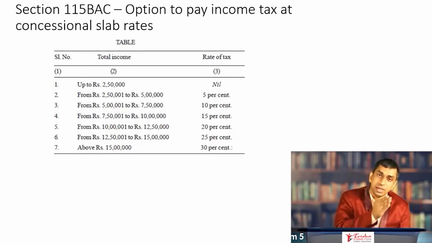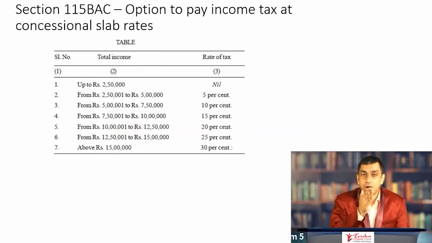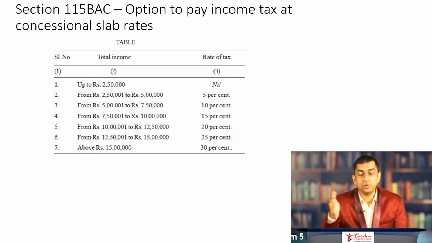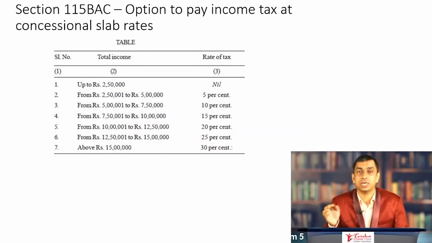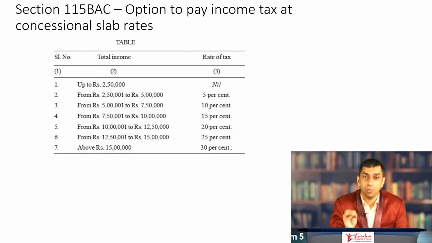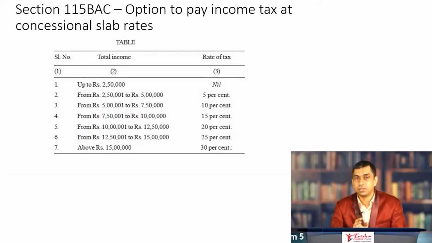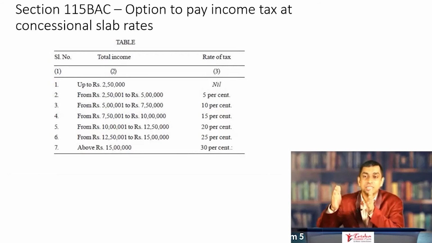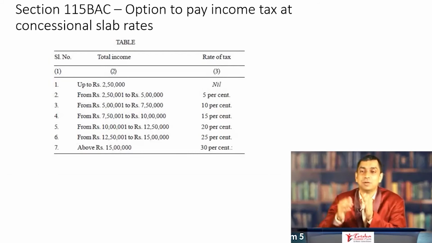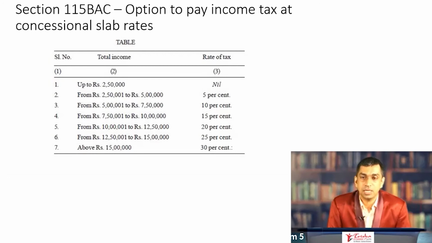In the case of every other individual, up to 2 lakh 50,000 there is no tax, 2 lakh 50,000 to 5 lakh the rate of tax is 5%, 5 lakh to 10 lakh the rate of tax is 20%, over and above 10 lakh the rate of tax is 30%. These are the normal slab rates. What makes things murkier is the special slab rates which is prescribed by section 115 BAC, which is right there in front of you.